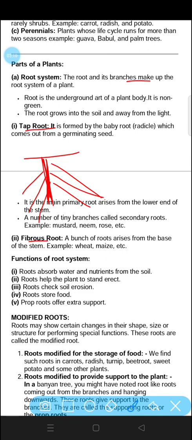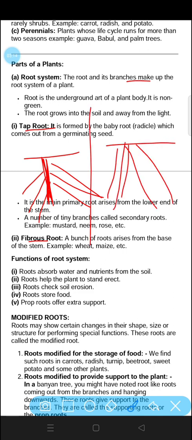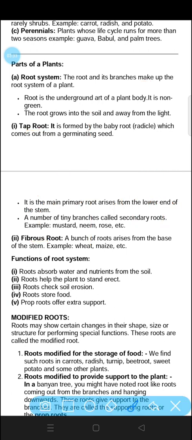Whereas fibrous root has many roots and does not have any main root, just a bunch of roots. Taproot examples are mustard, neem, rose, and fibrous root examples are wheat, maize, etc.